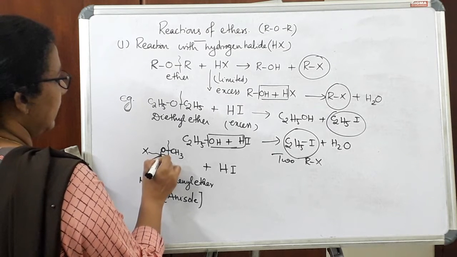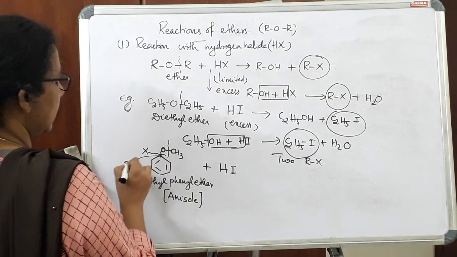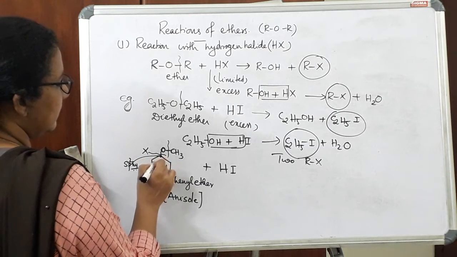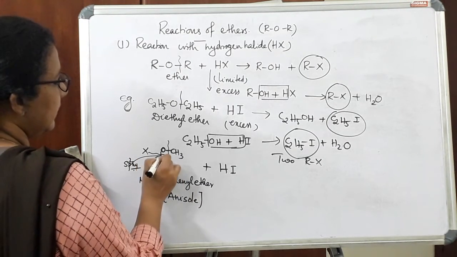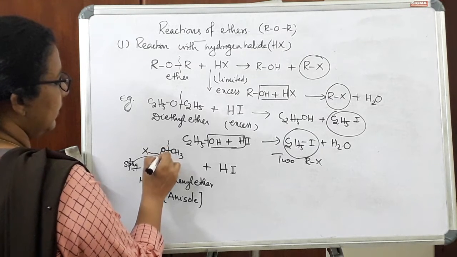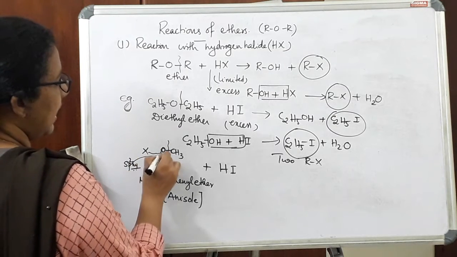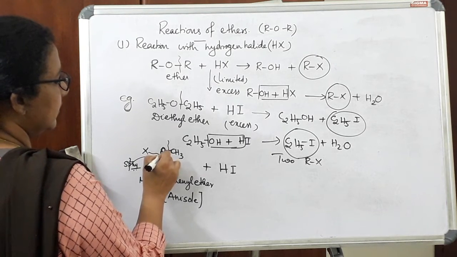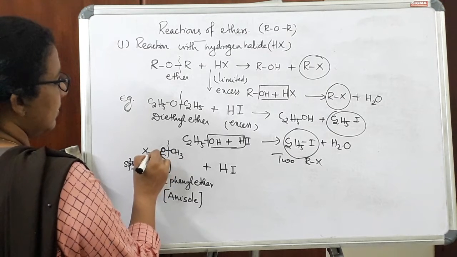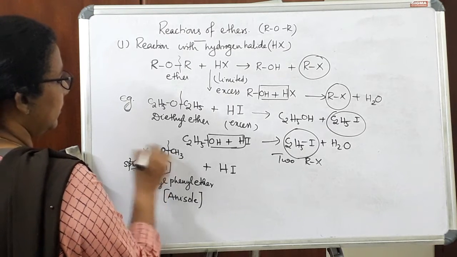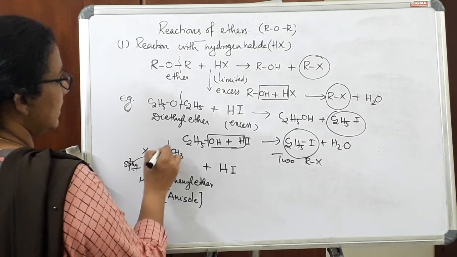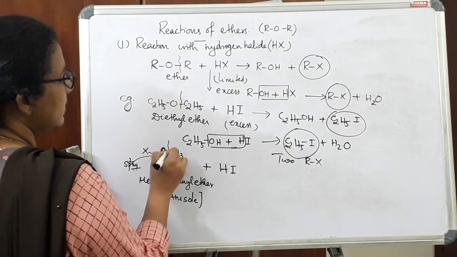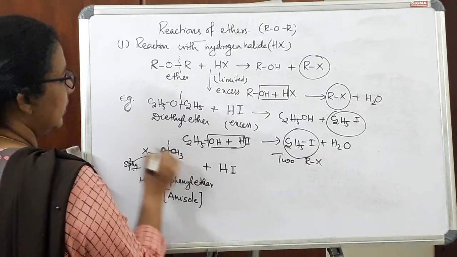This carbon is an sp2 hybridized carbon, and there is a possibility of resonance here, giving a partial double bond character due to resonance, and it is difficult to break that bond. So this CO bond is stronger, but this CO bond is weaker. So this bond will break.